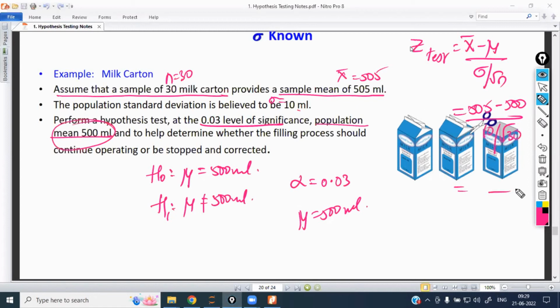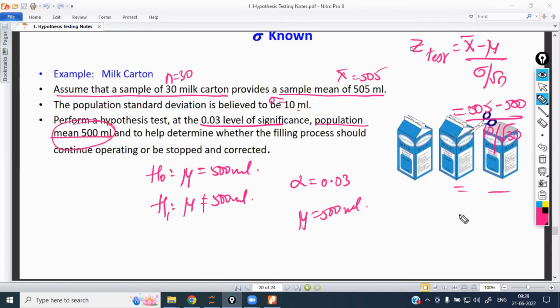And I'm going to calculate the Z value. Whatever the Z value I have got, now once I calculate the Z value, whether it is a left tail test, right tail test or two tail test. Here it is a two tail test. Since it is a two tail test, whatever the value I have got here, I have to check the probability in the Z table and I have to do 1 minus of that.